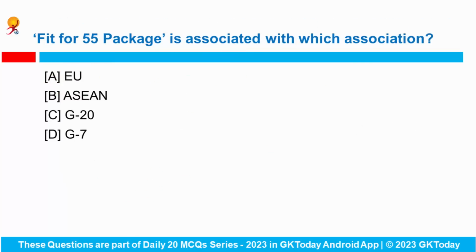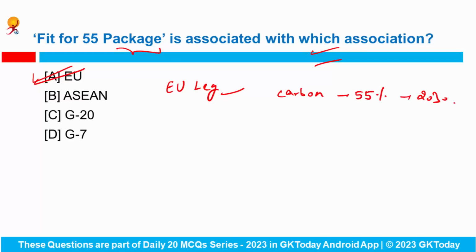Fine. Next is, Fit for 55 package is associated with which association? So this is associated with European Union, and it is a set of proposals to revise and update the European Union legislation and launch new initiatives to achieve the reduction of carbon emissions by 55% by 2030 if we compare it to a 1990 benchmark.